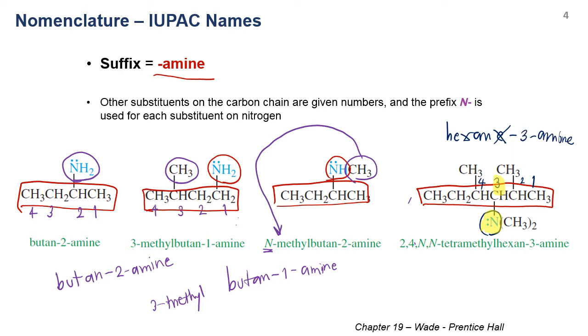Okay, and then for the substituents, we have 4 methyl groups, 1, 2, 3, 4, connected to the second carbon, the fourth carbon, and twice at the nitrogen. So what we need to do is put the prefix to specify that they connect to the second carbon, the fourth carbon, and both on the nitrogen. And then we use tetramethyl to specify that there are 4 methyl groups. So it becomes 2,4,N,N-tetramethylhexan-3-amine.